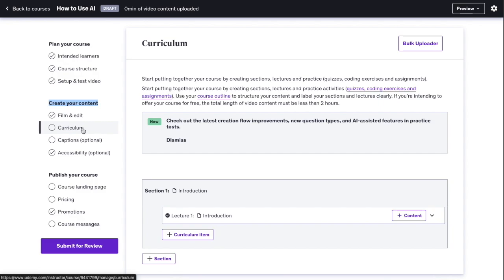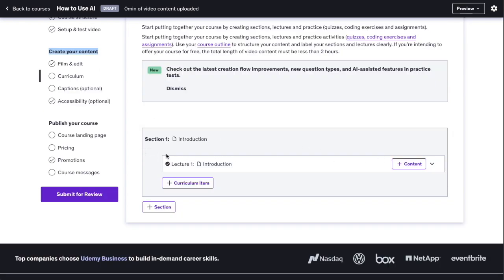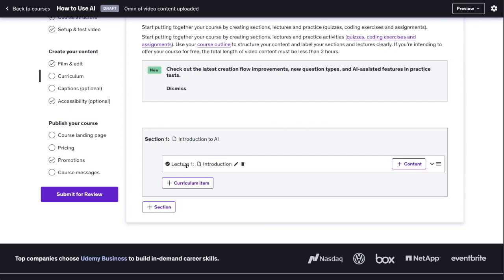And here we're going to start creating content and dragging and dropping it into this view. So now here we have an example section. For example, we can call it introduction. Let's do introduction to AI. So you can change the text around here. You can save this section, and then you can start to add lessons or lectures to it.